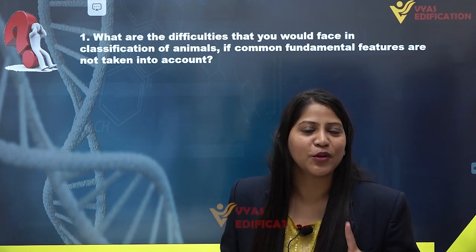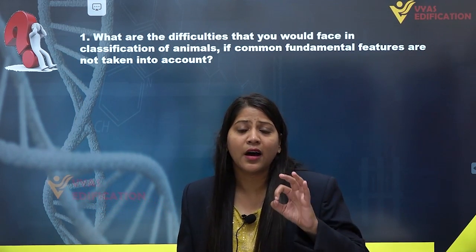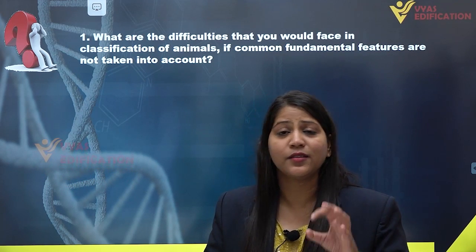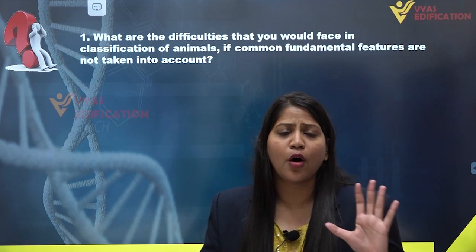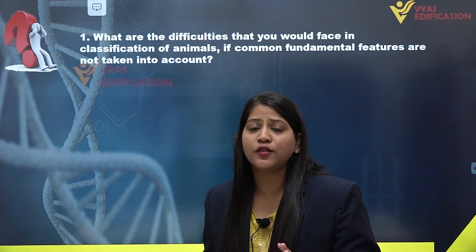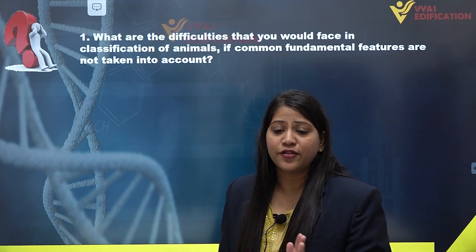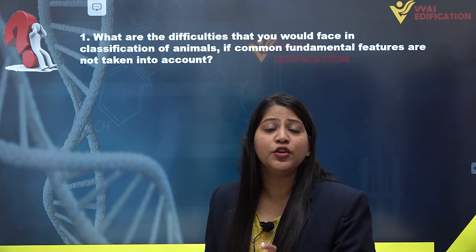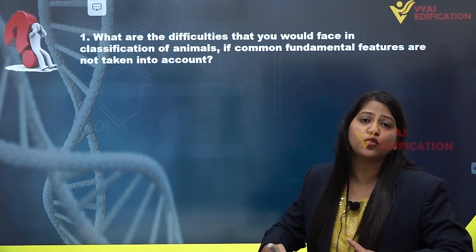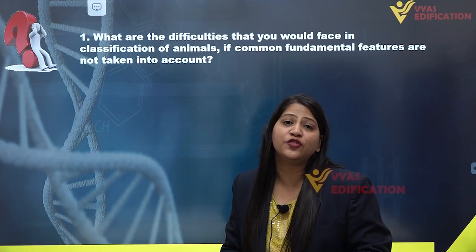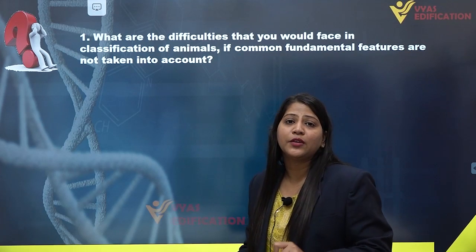Also, last but not least, we could not put animals into different categories on the basis of morphological or physiological features, and also we could not find the evolutionary relationship and the development of new species. So these are all the reasons if we do not consider the common fundamental features or characters to classify different kinds of animals.